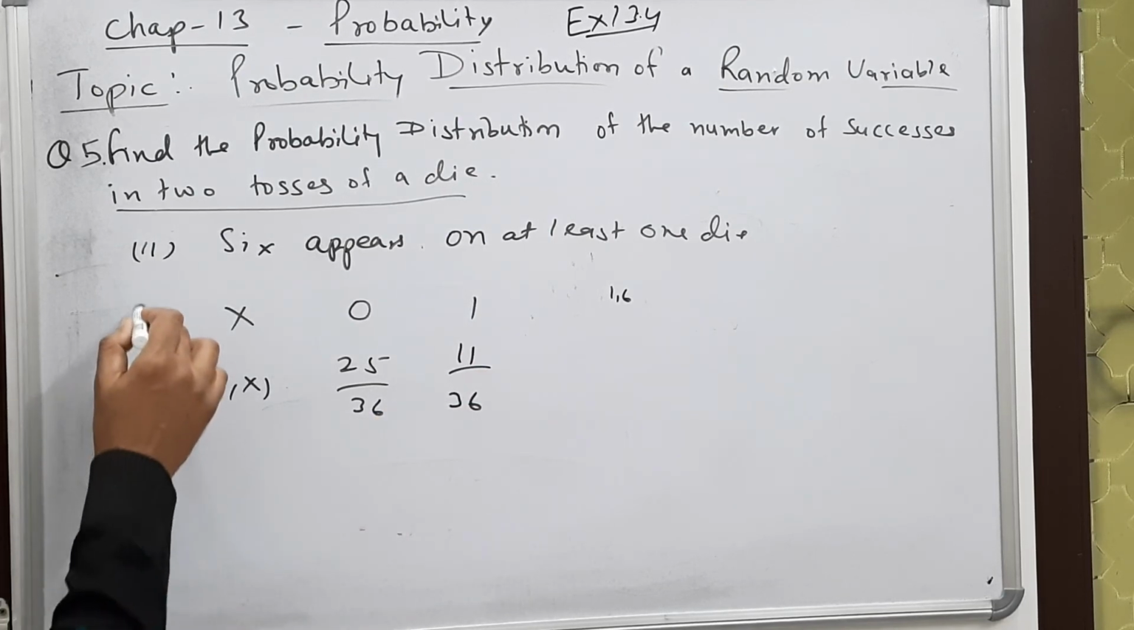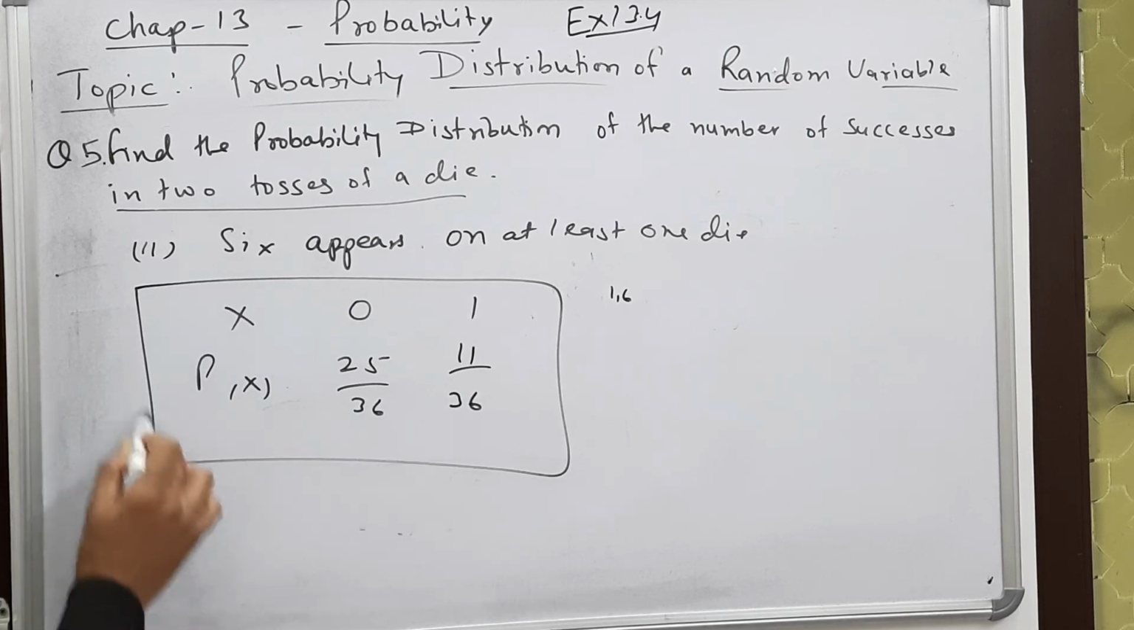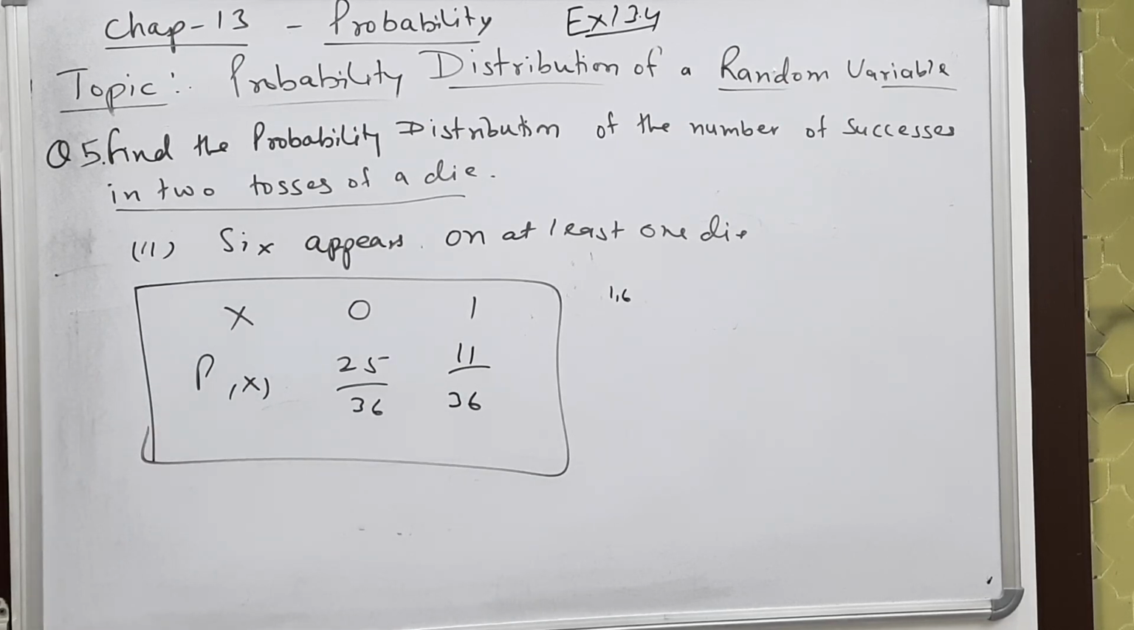So this is the probability distribution of the second part for question number 5. I hope this is clear to you and you can proceed and solve this part. Thank you.